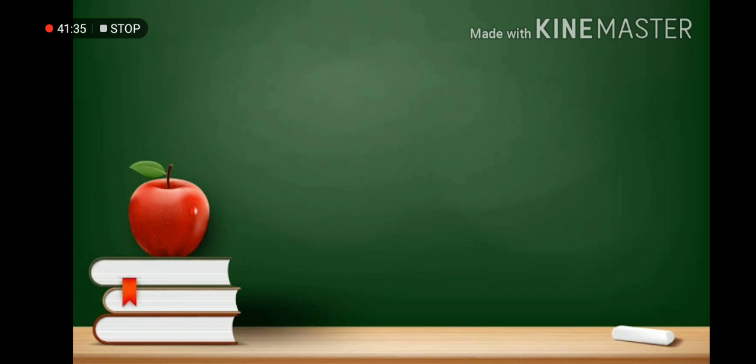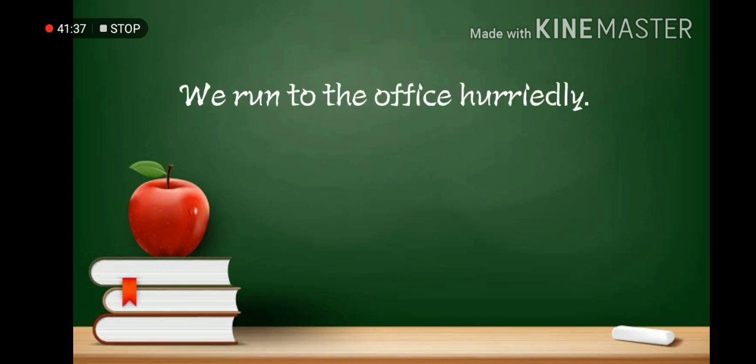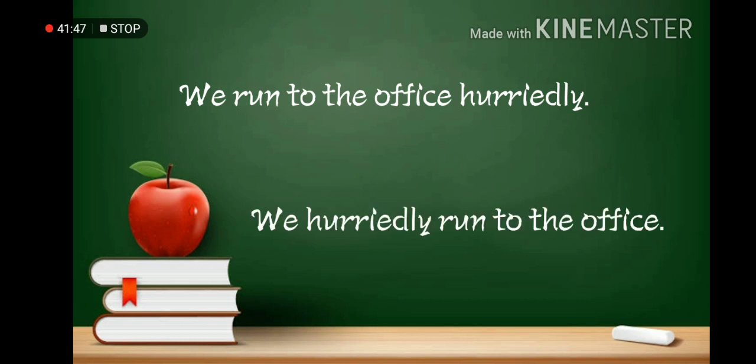So, for example, we run to the office hurriedly. To correct it: we hurriedly run to the office. The second sentence shows correctness of grammar and is not completely ridiculous.